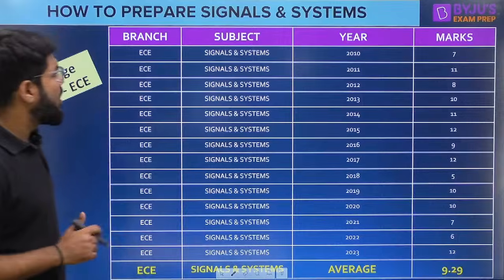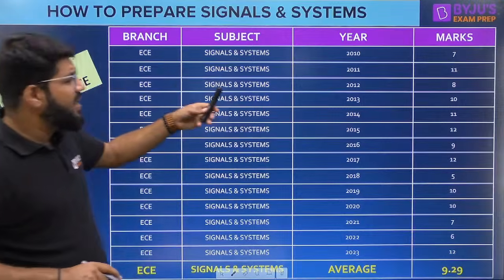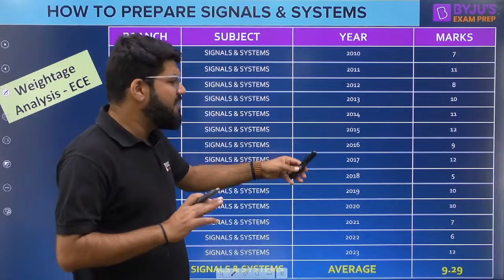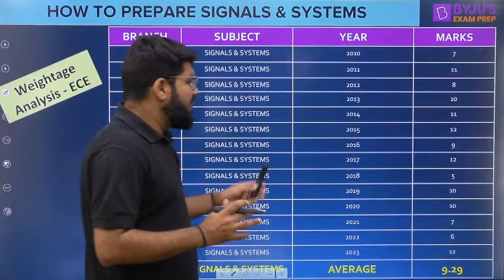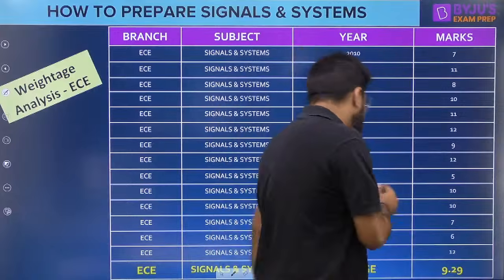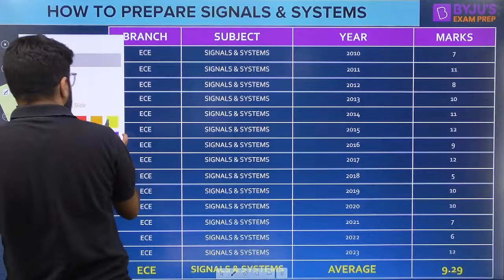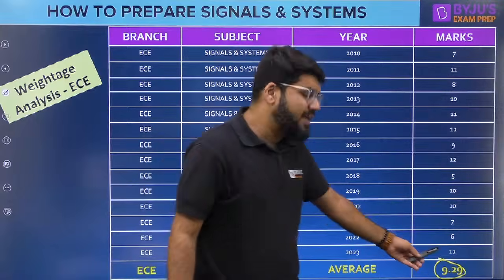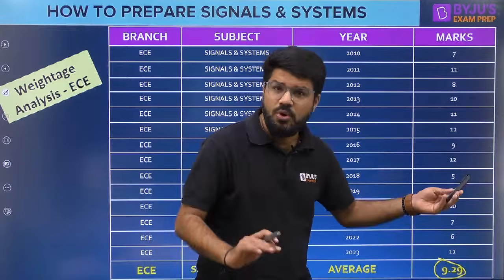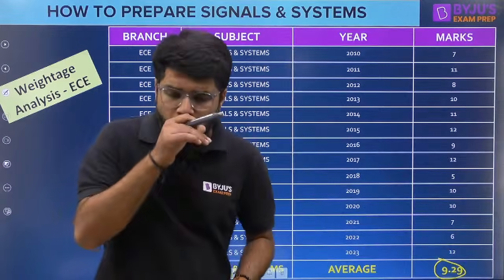Right guys, if you have a look, 7, 11, 8, 10, 11, 12, 9, 12, 5, 10, 10, 7, 6, 12, there have been variations. But when you take the average of all these, the average is turning out to be 9.29. This year it has again been on a higher side, that is 12 marks. Last year it was on a lower side, that is 6 marks.